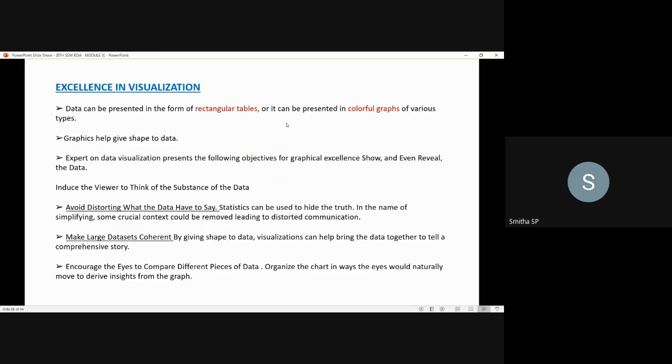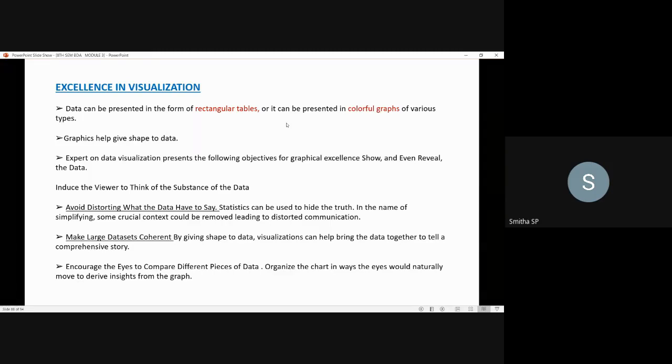Yes, whatever data you are presenting, it can be presented in the form of rectangular tables, one form, or it can be presented in colorful graphs. Small non-cooperative or highly labeled data sets usually belong in tables. What kind of data can you present as tables? Small data, non-cooperative data, or highly labeled data sets. So these forms of data you can present as tables.